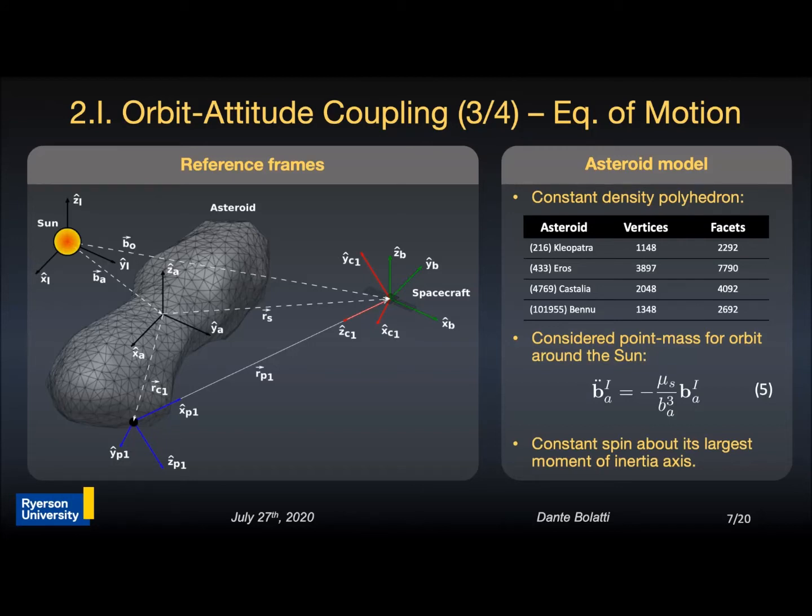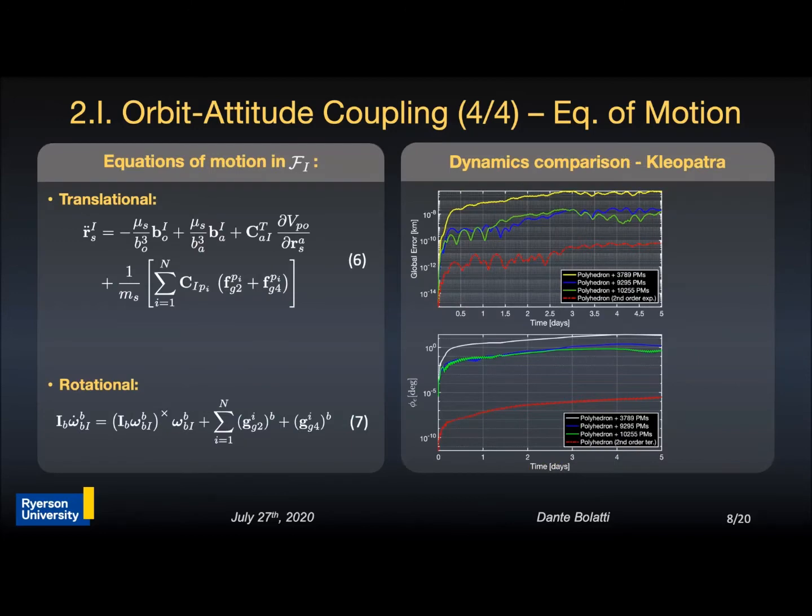With these considerations, we can now write the equations of motion for the rigid body spacecraft, as shown here in equations 6 and 7. For the translational motion, the gravitational effects of the Sun are considered, and coupling terms up to the fourth order are retained for certain cases, as shown in both equation 6 and 7. The rotational dynamics follow the classic form of Euler's equation, as shown here in equation 7.